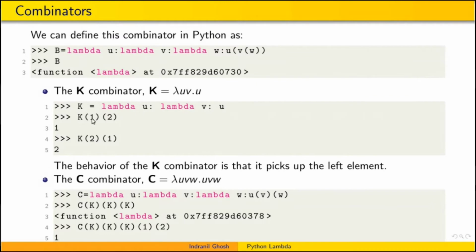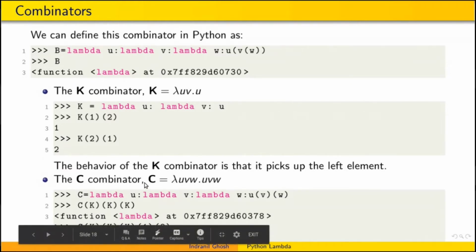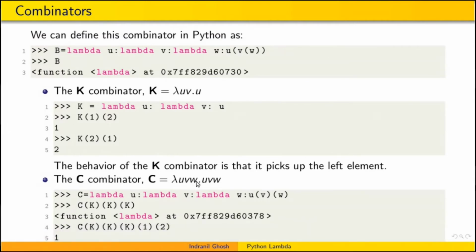The behavior of K is to choose the left argument if 2 arguments are passed. If 1 and 2 are passed to K, we will get 1, and if 2 and 1 are passed to K, we will get 2. So it picks up the left element. We can also define another combinator, the C combinator: C equals lambda u dot lambda v dot lambda w dot u w v. These are different combinators we can try with Python.